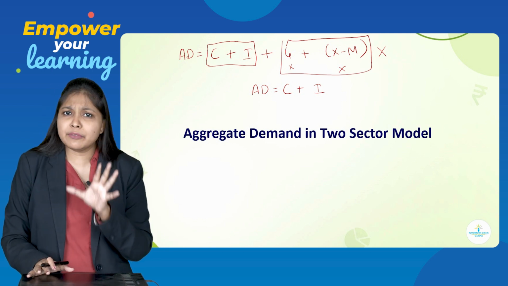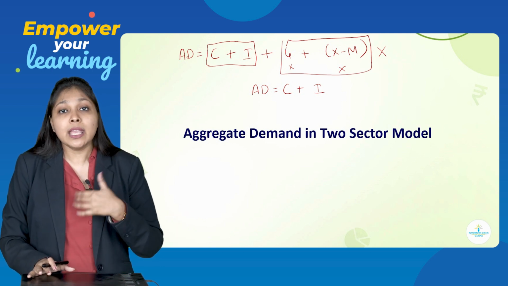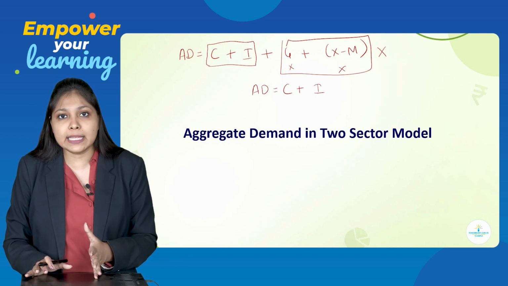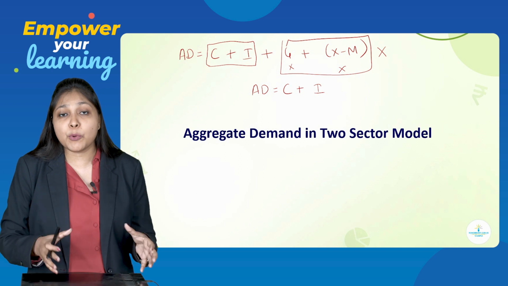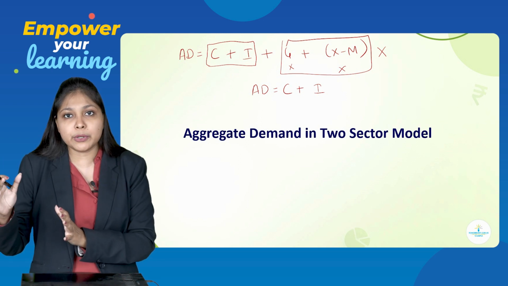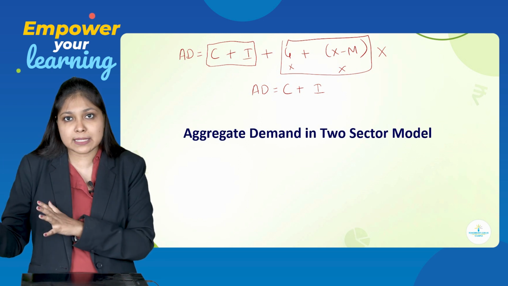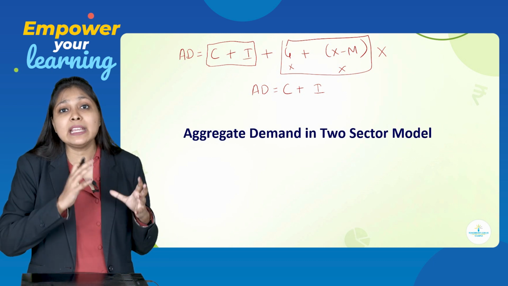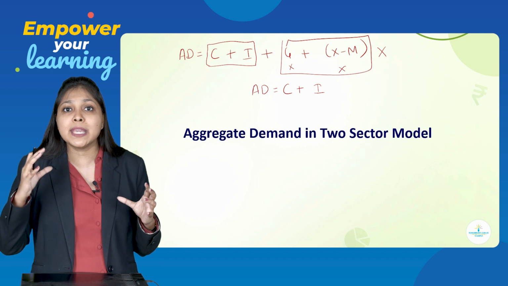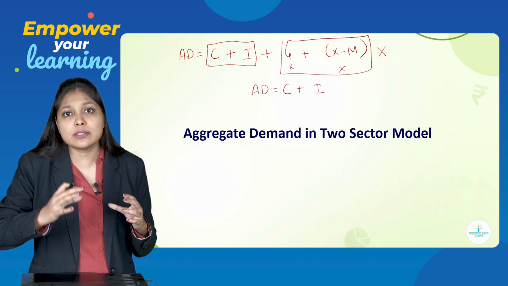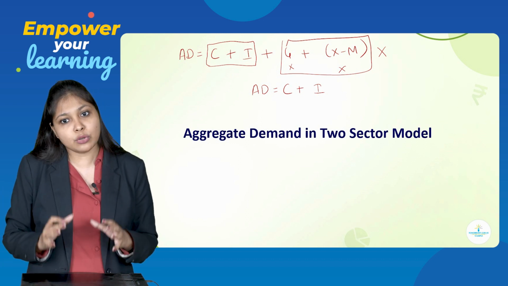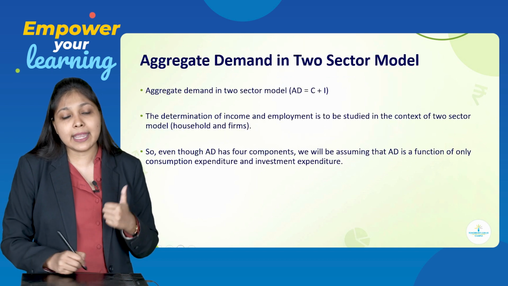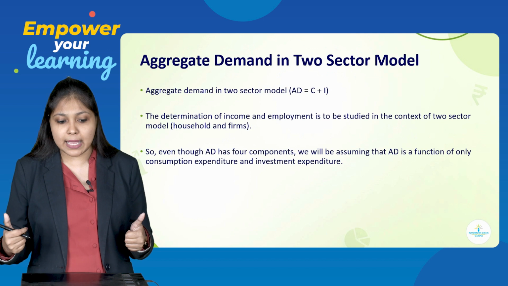So, let me be very clear with one thing. If in exams it is asked to mention the components of AD, then in that case you are supposed to write all the four components, that is C plus I plus G plus X minus M. But if they are asking you to explain AD under two sector model, then you will be explaining only AD is equal to C plus I. So here let us begin with AD in two sector model, that is AD is equal to C plus I.